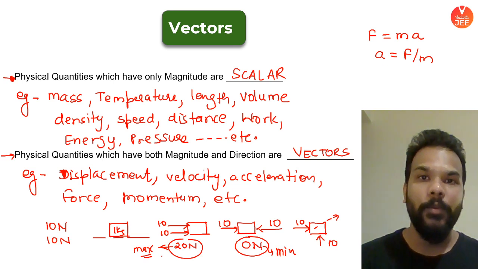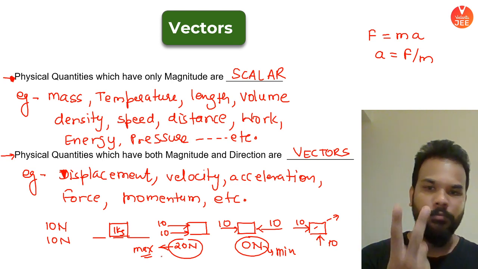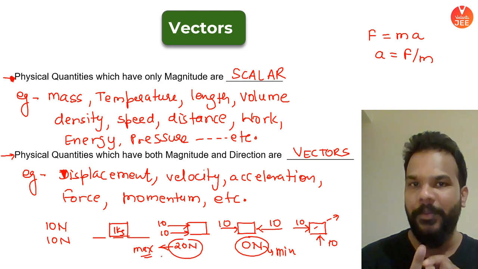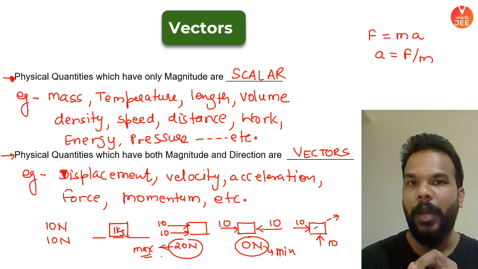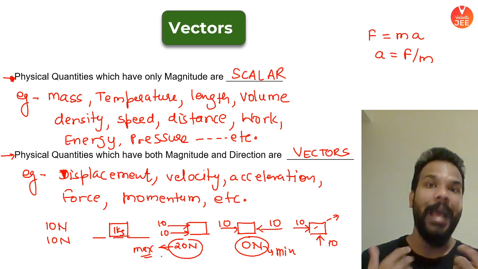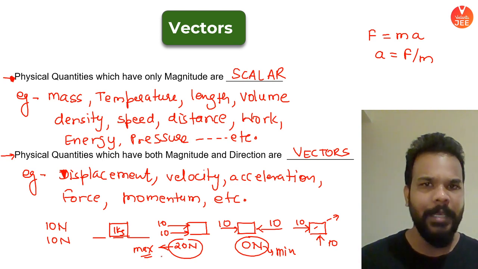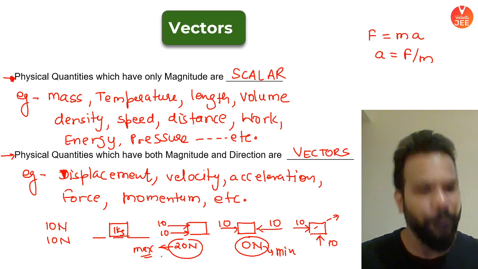Now, when we are going to learn about vectors, broadly, I'll divide the entire chapter into not three, but two categories. First, we'll try to understand how do we represent the vectors so that we can communicate about the vectors. And second, we are going to speak about how to do mathematical operations with vectors as we could do with scalars. Scalars, we add, we subtract, we multiply. Same way we want to add, subtract, multiply the vector quantities as well. Okay, so let's go ahead.